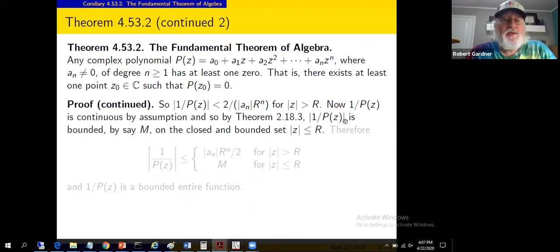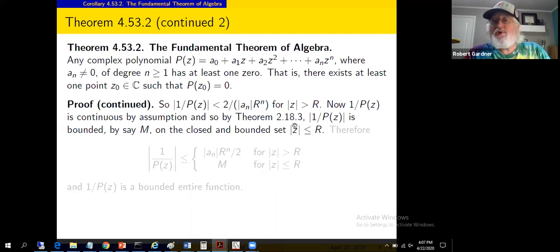All right, so let's take the modulus of 1 over p of z. We want to show that thing is bounded, say by m. If we look at the closed and bounded set, mod z less than or equal to r, so we've taken a little disk, R might be big, but still it's a closed disk, we get a continuous function on a closed and bounded disk that has a maximum.